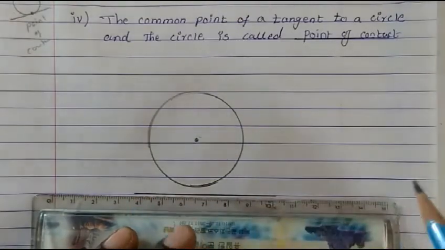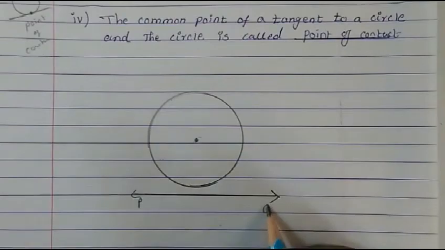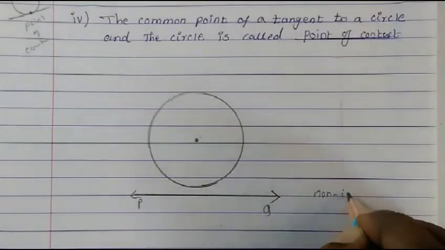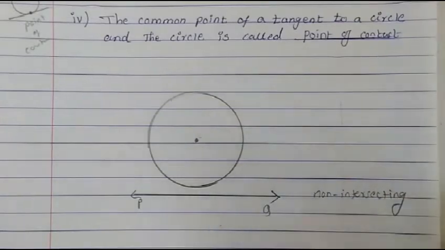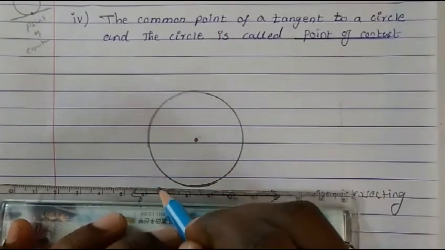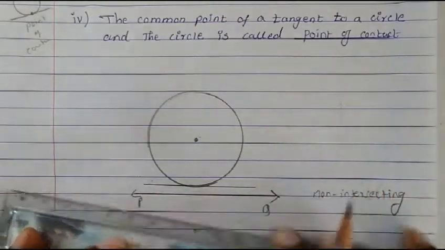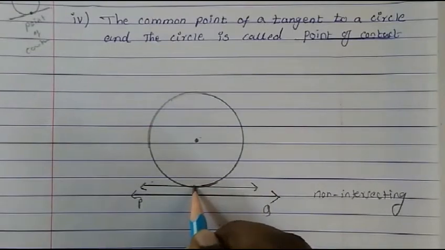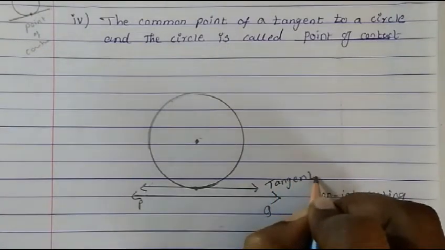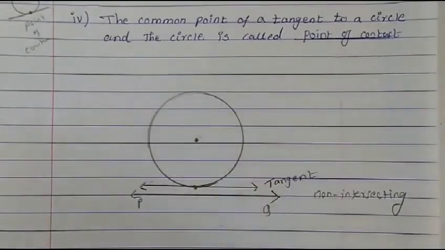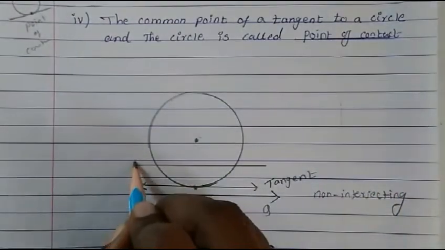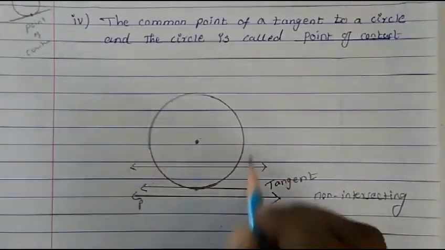If there is a line PQ which has nothing to do with this circle, we call it non-intersecting. Bring the same line touching at one point, this we call a tangent. Then when the line goes inside, cutting through the circle, we call it a secant.